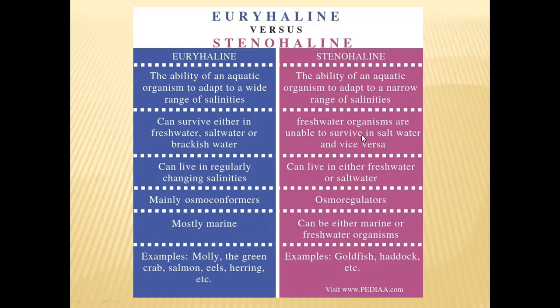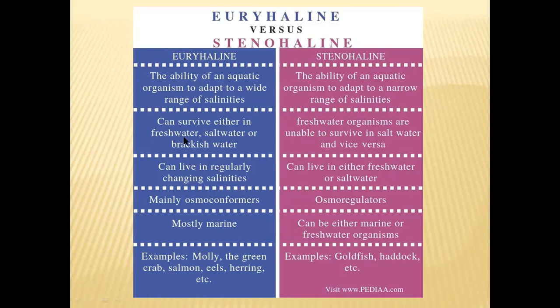The stenohaline animals cannot live with that big a difference, so they cannot survive in such a wide range of salinity differences. But euryhaline organisms can survive in a wide range of salinities.